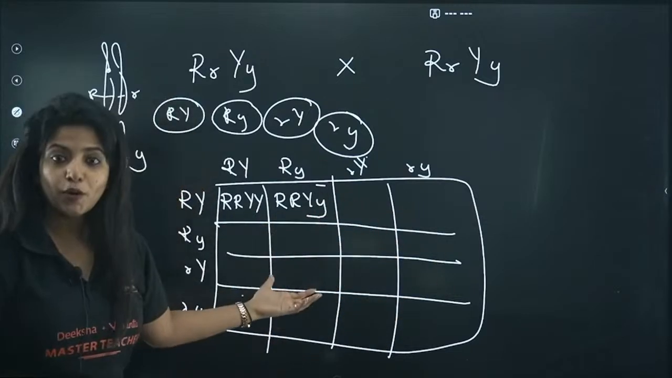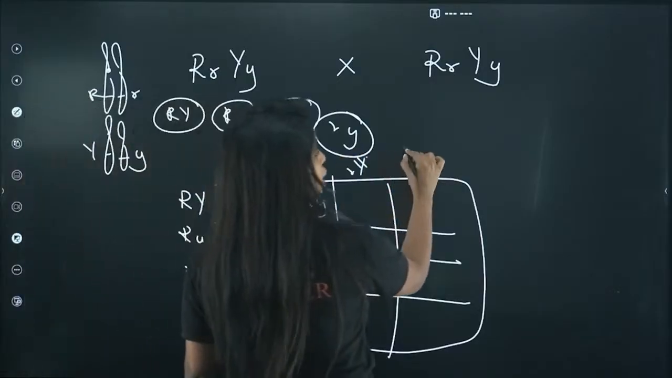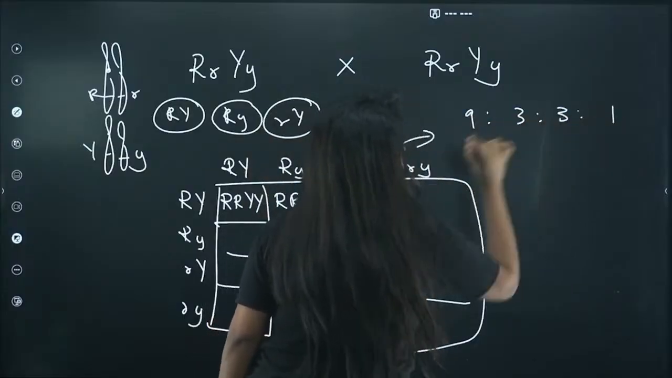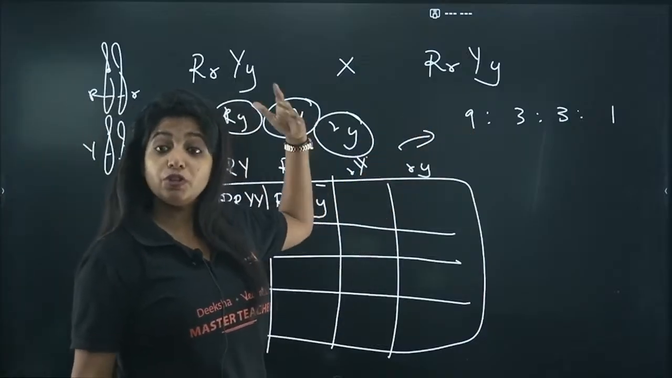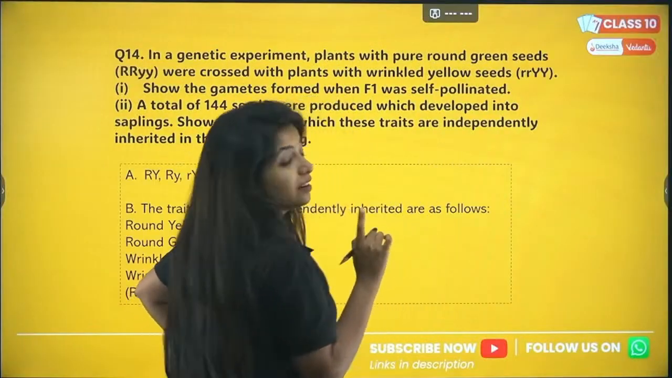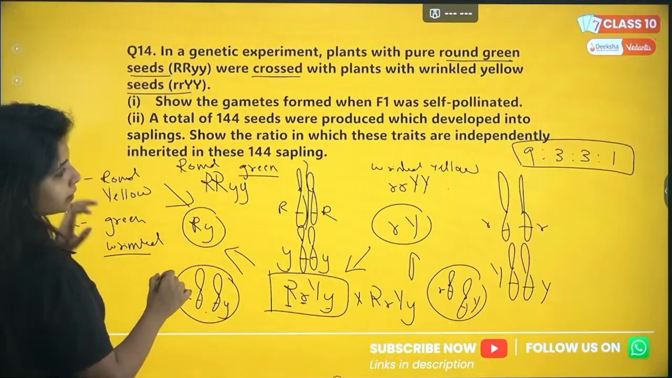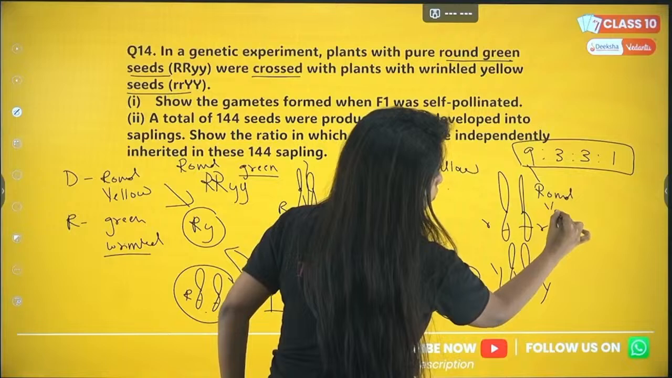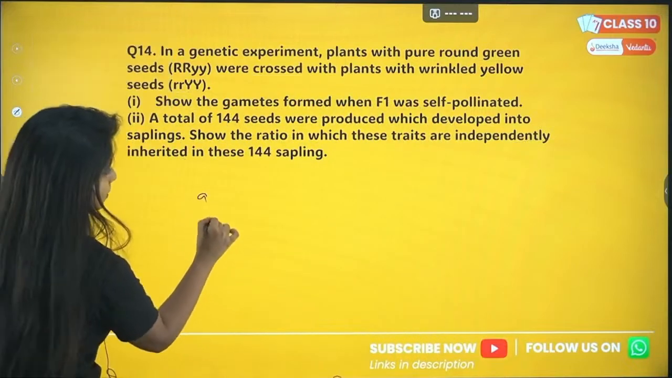So basically you need not do that, my dear children. You need to understand one very important thing, that the end ratio will look like this: 9:3:3:1, where 9 of them are going to show the dominant character. Remember, what was the dominant character? It was round and yellow. So over here, 9 of them are going to be round and yellow.